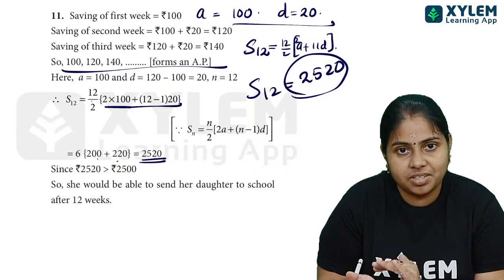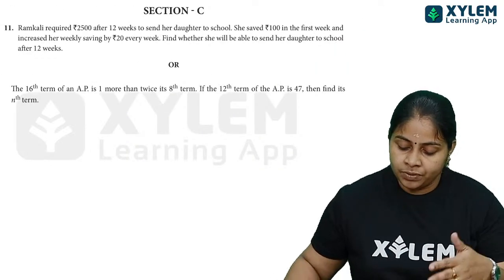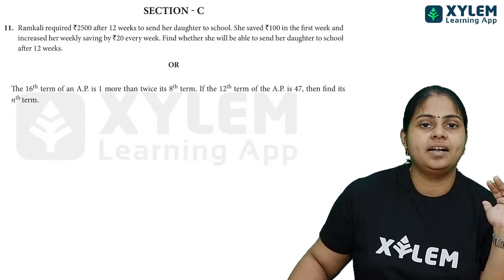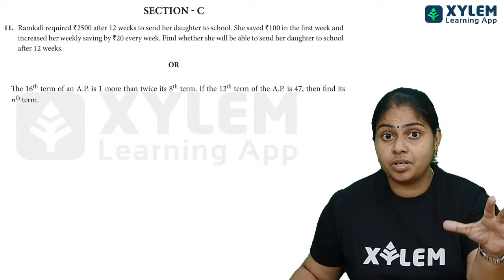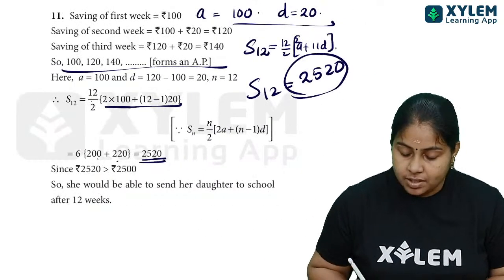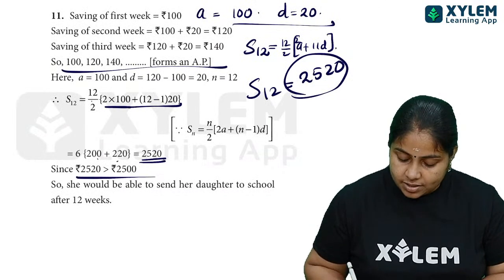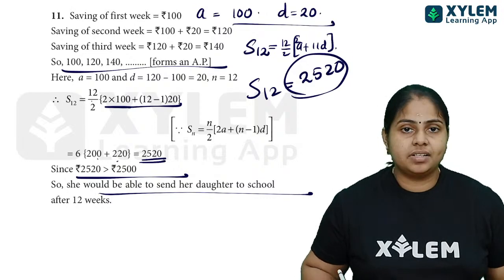So after 12 weeks she is able to send her child to school. 2500 മതി, but she has got 2520, extra ആയിട്ട് 20 rupees കൂടുതൽ കിട്ടിയിട്ടുണ്ട്, കൂടുതൽ സേവ് ചെയ്ത് വെച്ചിട്ടുണ്ട് അല്ലേ. So she would be able to send her daughter to school after 12 weeks.